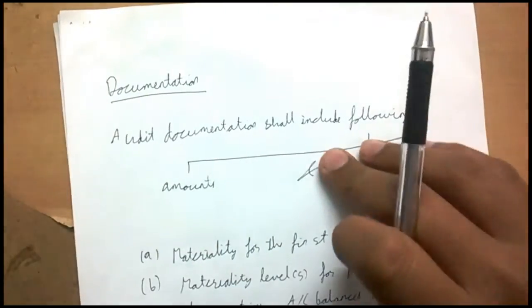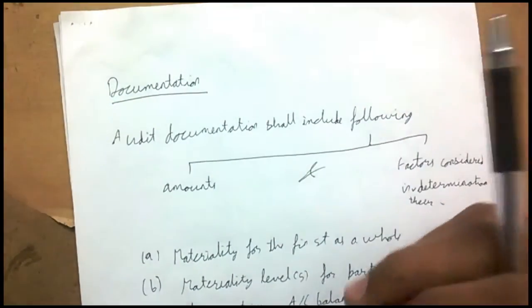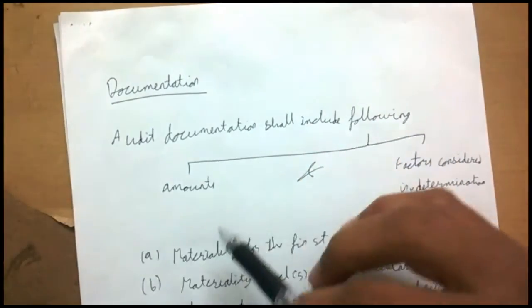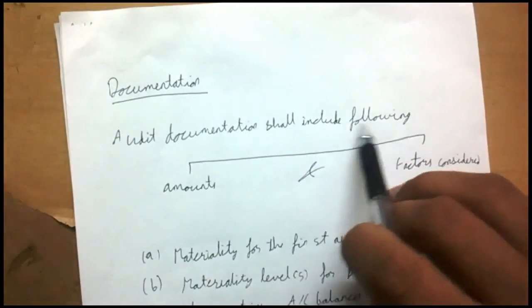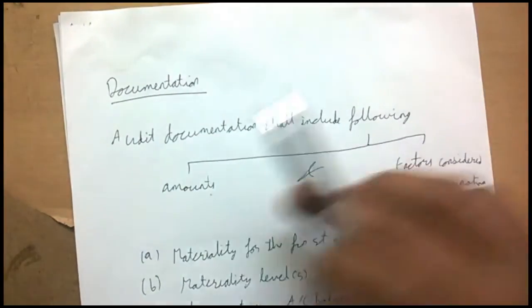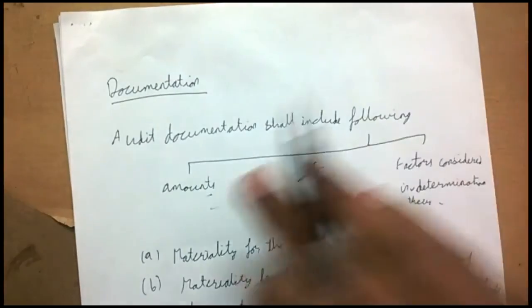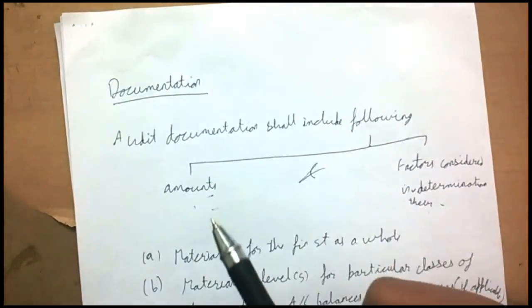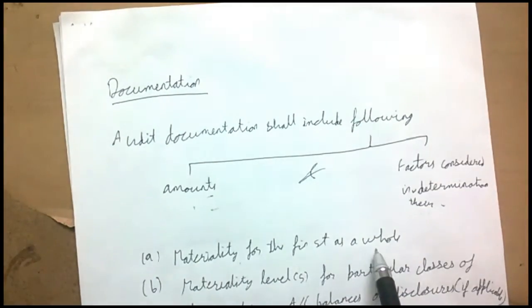Now we move on to the documentation, what the auditor has to document. This is going to be there in almost every standard on auditing. That is, at the end of the standard on auditing, we need to document what we have done. So the first thing that comes up here, let's see, the documentation shall include the amounts and factors considered in determining them. First of all, we need to document the amount and what factors led to the determination of that amount. If we are saying 50,000, what led to determining it at 50,000?